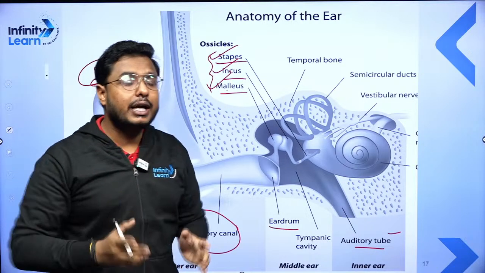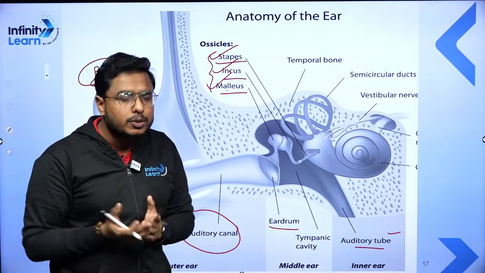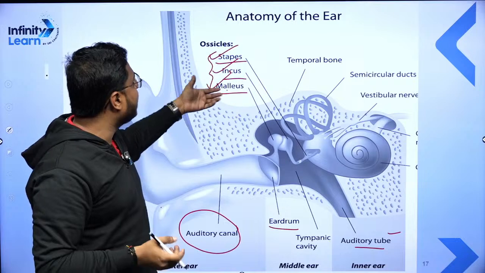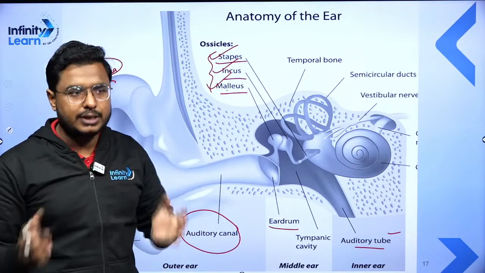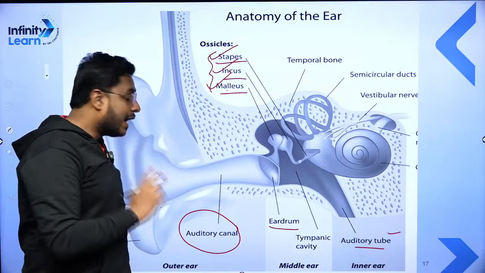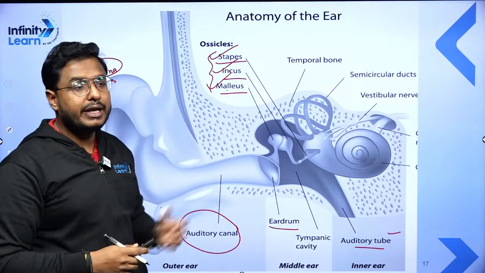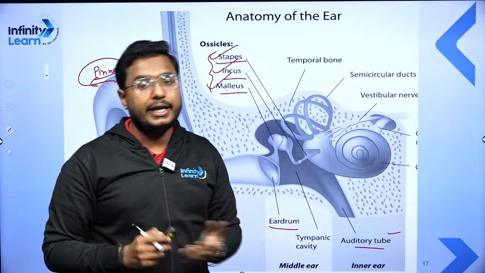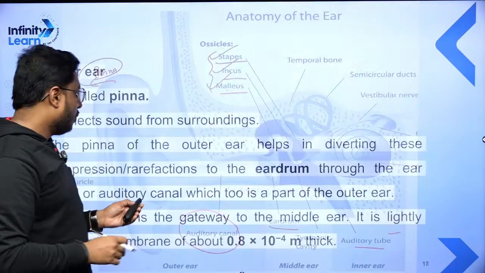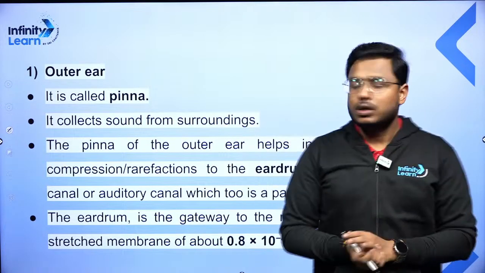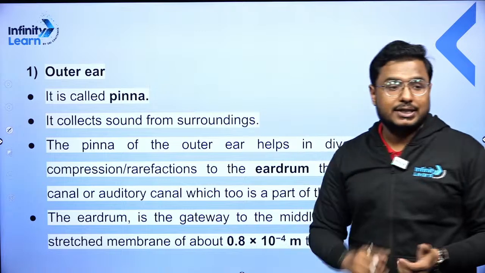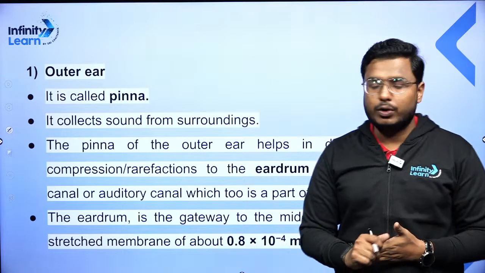So remember that and do not get confused. Don't get confused if you see the three words malleus, incus, and stapes at one time and the three words hammer, anvil, and stirrup at another time. These are the same. Okay. Now one thing which is very important: children, you should definitely be able to do this labelled diagram. Okay? Now moving ahead, let's read briefly about the outer ear. Yes, that is right. Hammer, anvil, and stirrup. Very good. Very nice, Soumya.